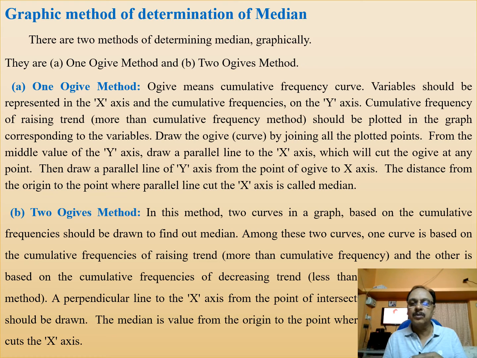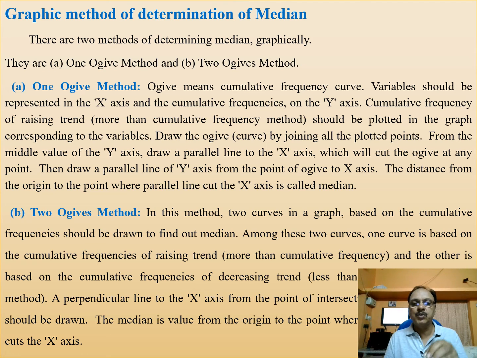Draw the ogive curve by joining all the points. From the middle of the y-axis, draw a line parallel to the x-axis, which will cut the ogive at a point. Then draw a line parallel to the y-axis from that point to the x-axis. The distance from the origin to the point where this line cuts the x-axis is called the median.